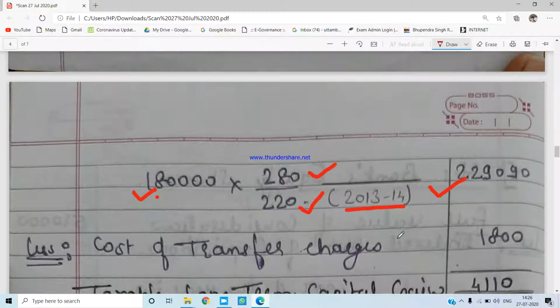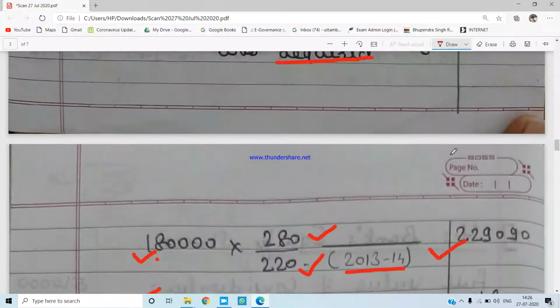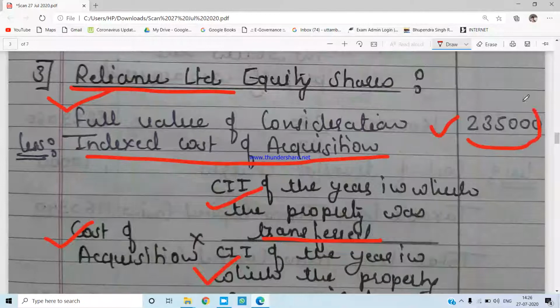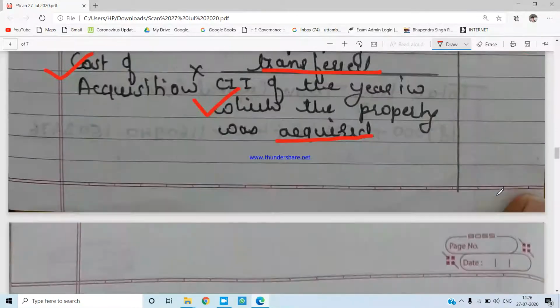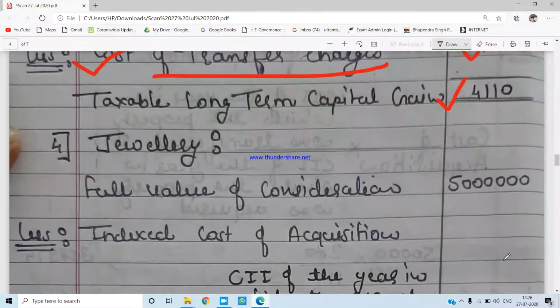2,29,090 rupees. Apart from that, again he has spent a certain amount of money as cost of transfer charges. How much? Rupees 1,800. If you deduct all these from 2,35,000, you will get the long-term capital gain from the shares of Reliance Limited, 4,110. Now we have the fourth asset, that is jewellery. What is the consideration he has received? 50 lakhs from the sale of jewellery.